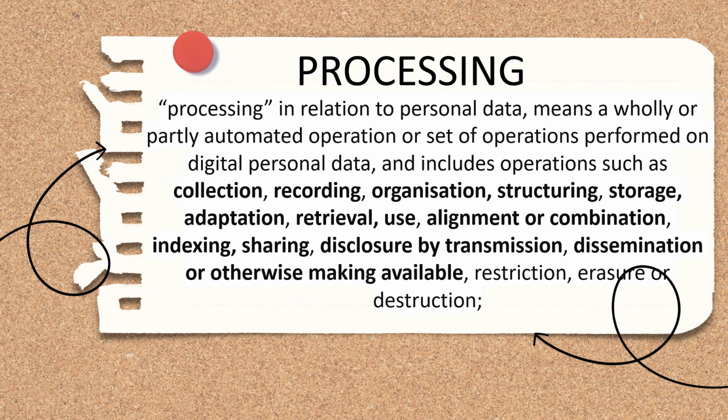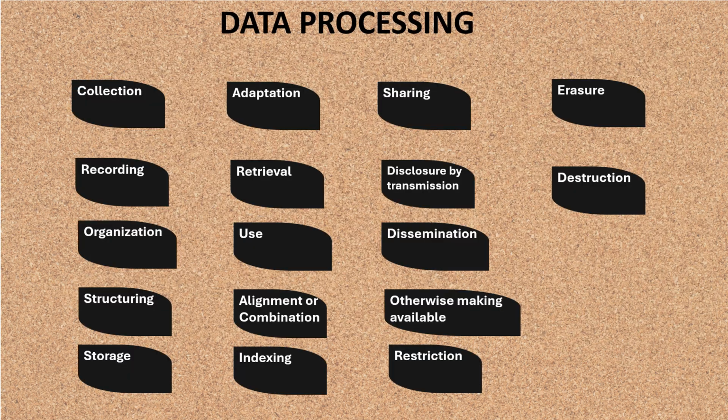Now, what is processing? Processing in relation to personal data means a wholly or partly automated operation or set of operations performed on digital personal data. It includes collection, recording, organization, structuring, storage, adaptation, retrieval, etc. We'll try to understand these terms with the help of an example.